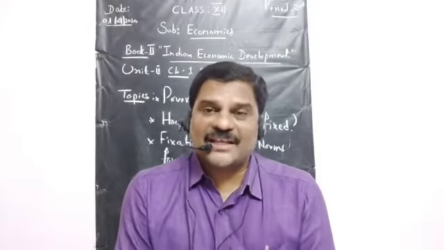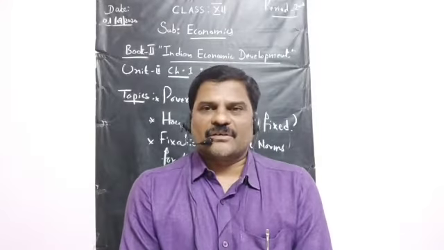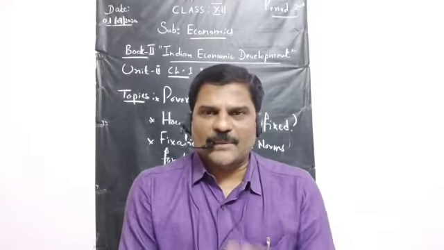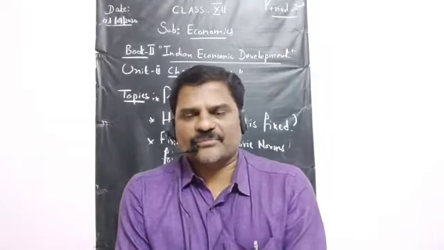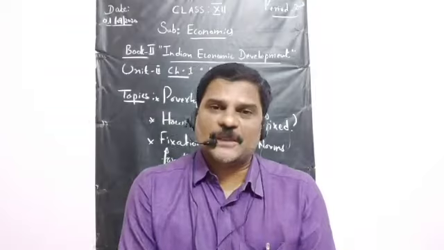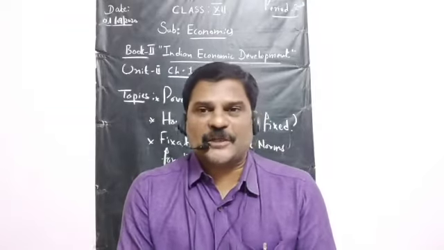Now second one, transient poverty. We have studied chronic poor, who are always poor or usually poor. Now coming to transient poverty. What is meant by transient poverty?